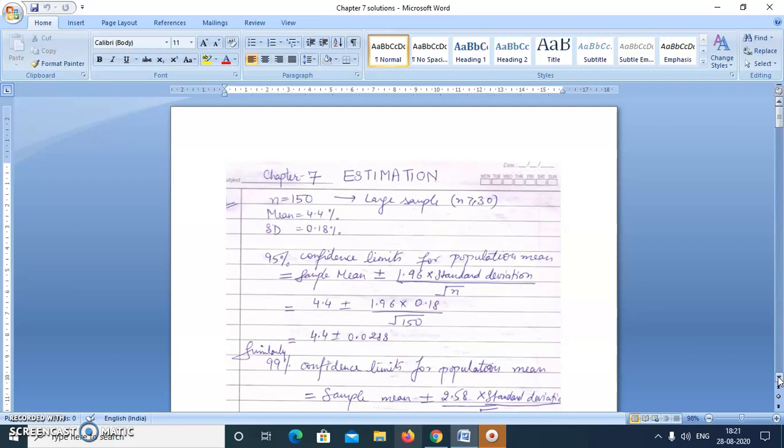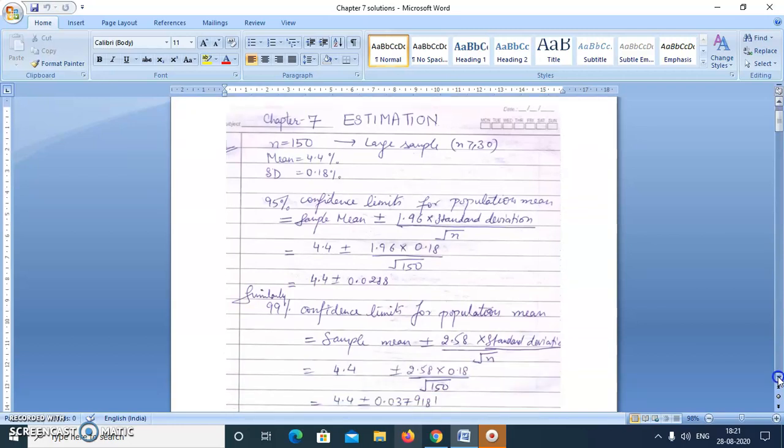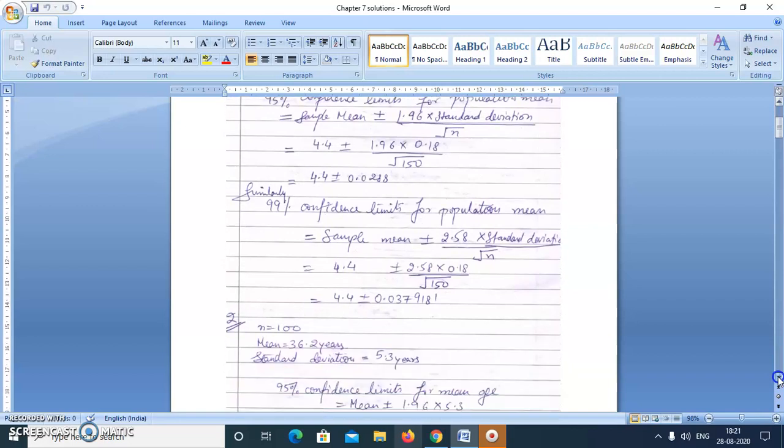So here we are finding the interval estimation of the population mean. That is sample mean plus minus 1.96 into standard deviation upon root n, and for 99% we'll go with z value 2.58. So we'll move to the next question.